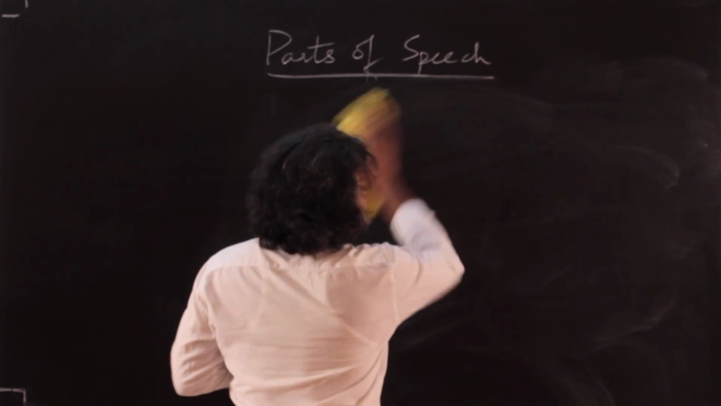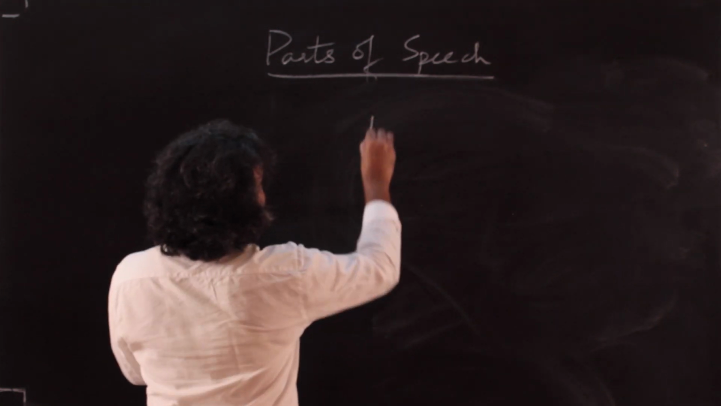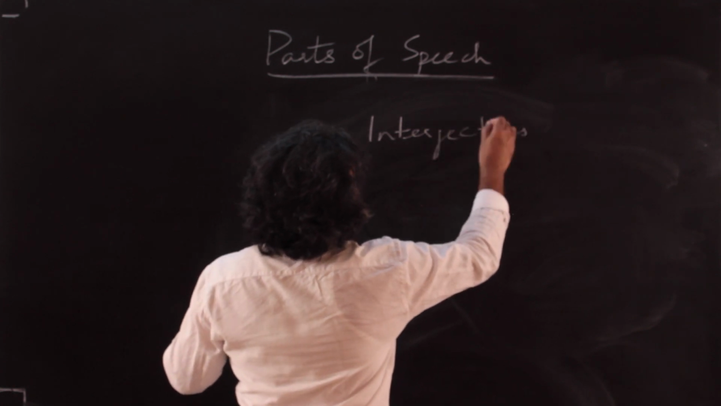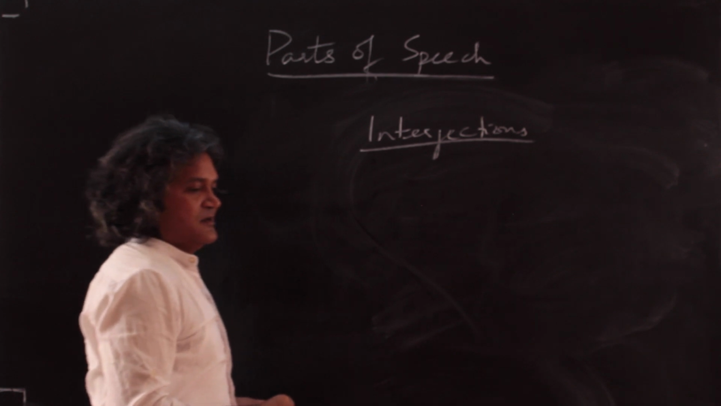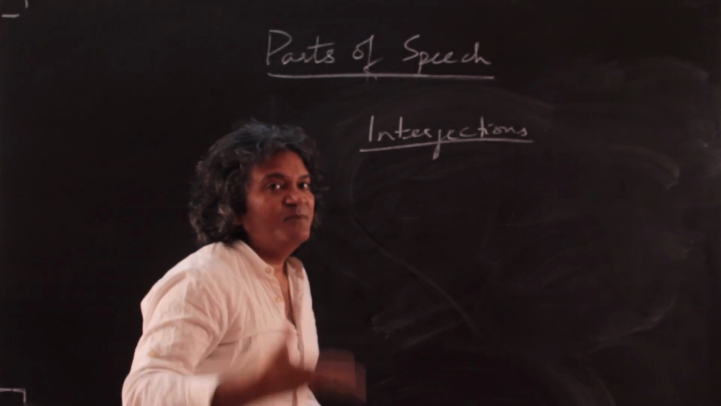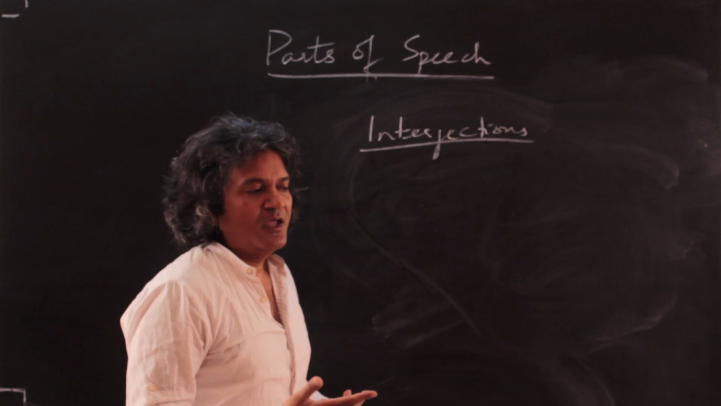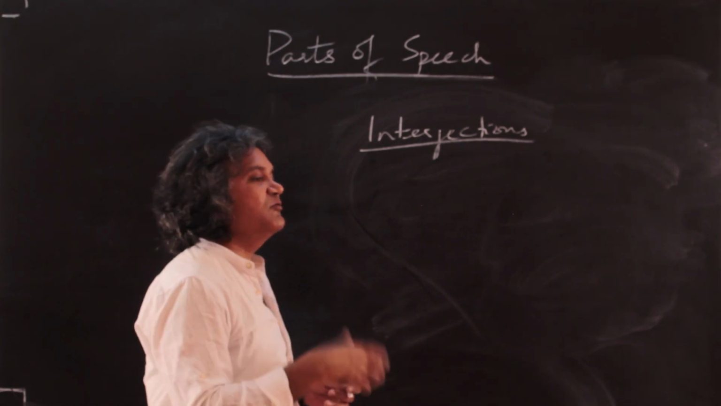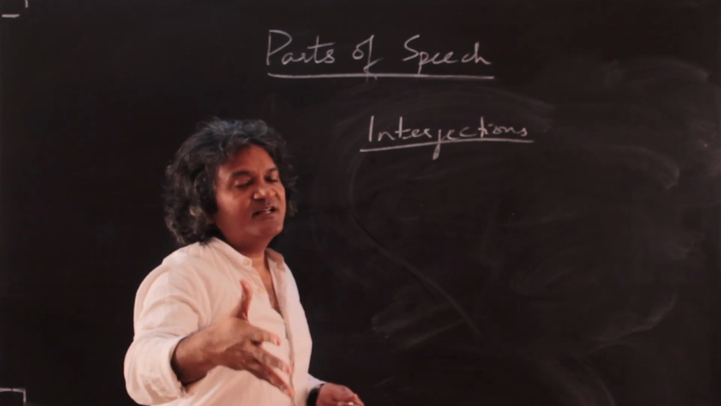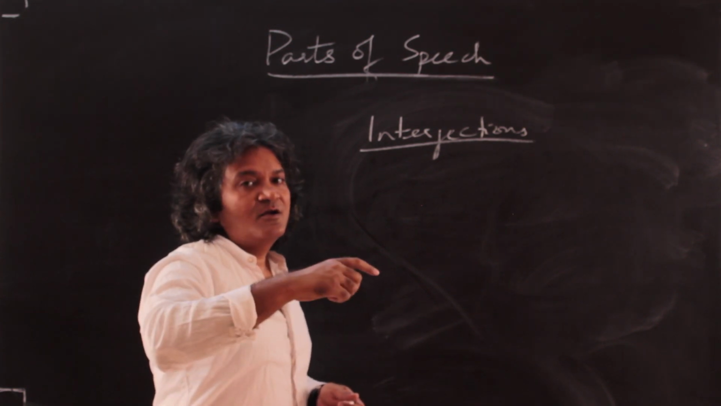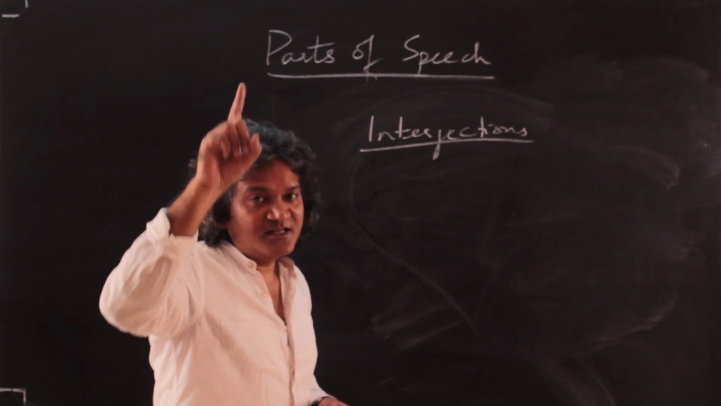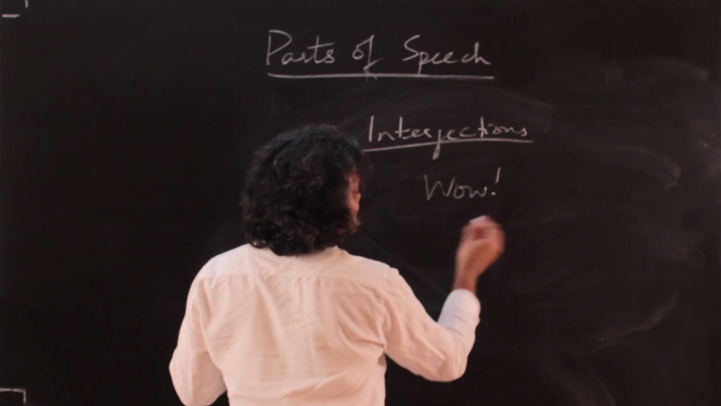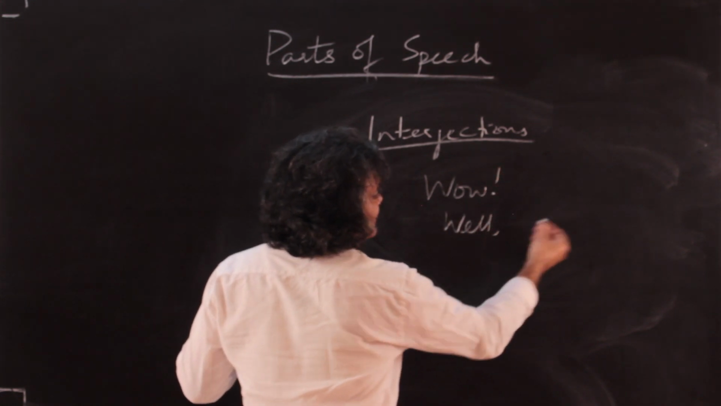Then we have something called interjections. This is the seventh part of speech as far as we are concerned, and interjections display or show emotions, and they are not necessarily related to the rest of the sentence as such, and therefore you separate the rest of the sentence from the interjection with the help of an exclamation mark or a comma. So for example, wow. Or well, I need to, whatever.